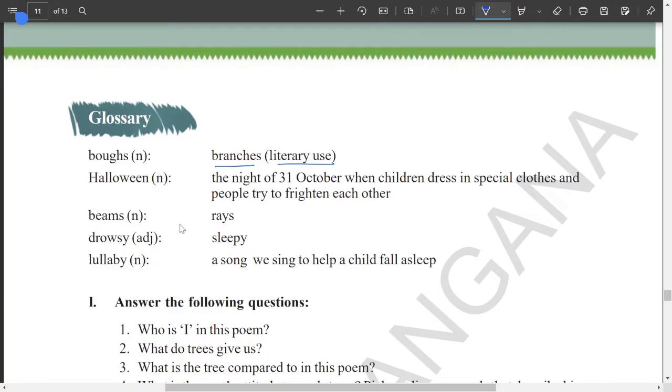Next one, beams are rays. Beams of rays can be used. Next one, drowsy is when you are sleepy. Next one, lullaby is a song. Lullaby is a song which mothers sing to put their baby to sleep.